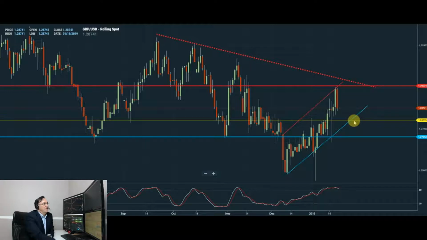Alternatively, a dip lower and an end of day close below 1.28 would negate the bullish sentiment, potentially opening up the way for a very quick and swift move lower towards 1.27, possibly even 1.26 to the downside.